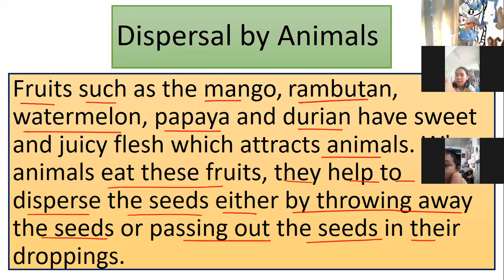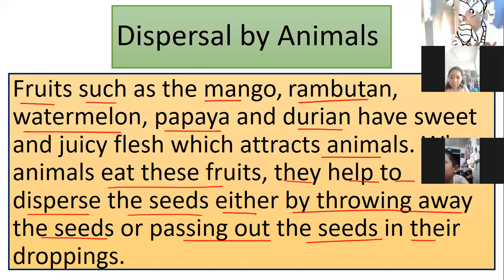Likes rambutan, especially the birds. They like rambutan. Big birds. What is rambutan? Look at page 33. Ngo, rambutan. No? Rambutan. So that rambutan there, the big bird will carry the rambutan, and then what?